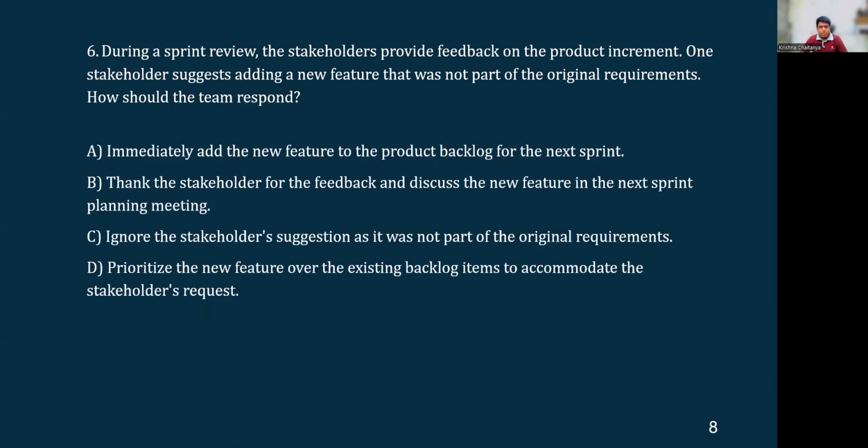Option A, immediately add the new feature to the product backlog for the next sprint. Okay, this is like jumping to a conclusion straight away without understanding whether it's an immediate priority or not compared to the rest of the user stories that are already part of the product backlog. So we have to understand what takes priority. Jumping immediately to a conclusion and having this feature prioritized for the next sprint is not the right approach. Okay, right. So option B, thank the stakeholder for the feedback and discuss the new feature in the next sprint planning meeting. This is the right approach.